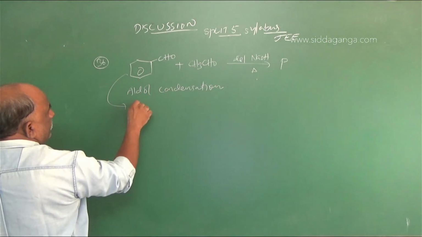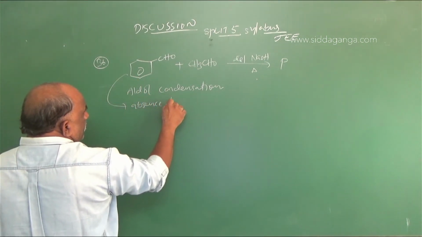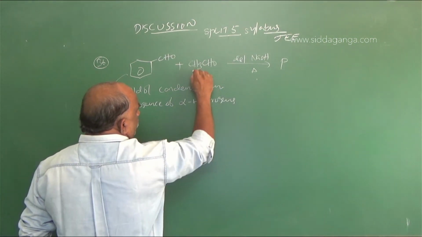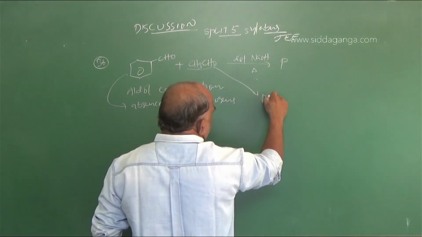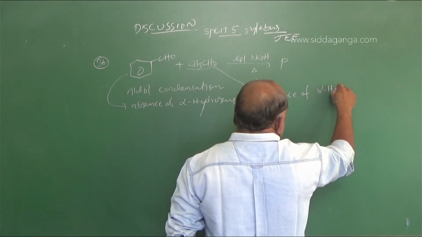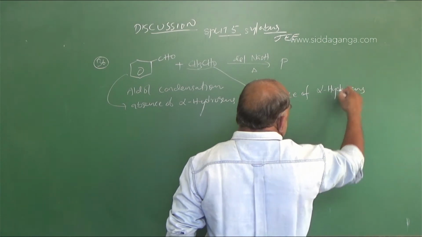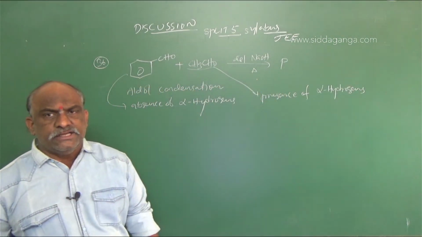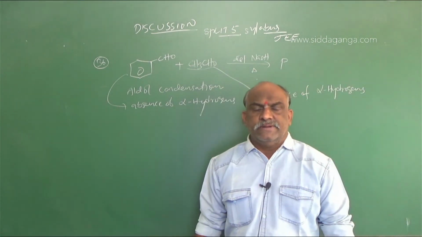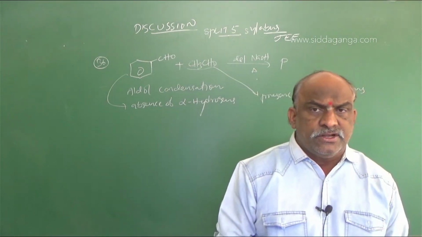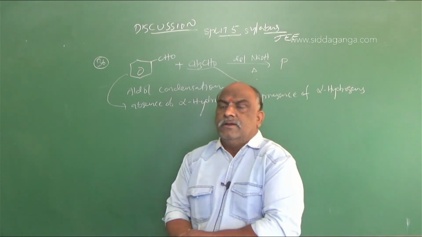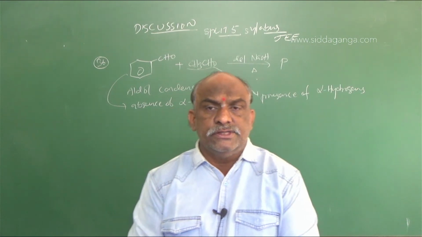This is absence of alpha hydrogens. It is presence of alpha hydrogens. For aldol condensation to take place, two conditions are essential. Number one, alpha hydrogens are compulsory, and the reaction must take place in the presence of dilute alkali. Dilute alkali, and we must ensure alpha hydrogens are present.